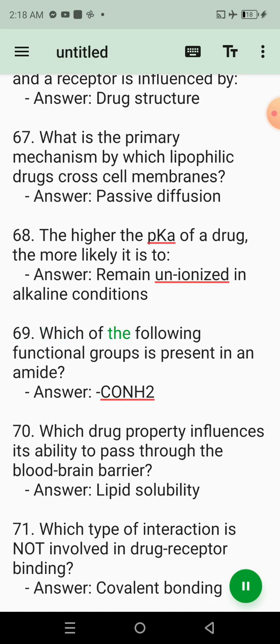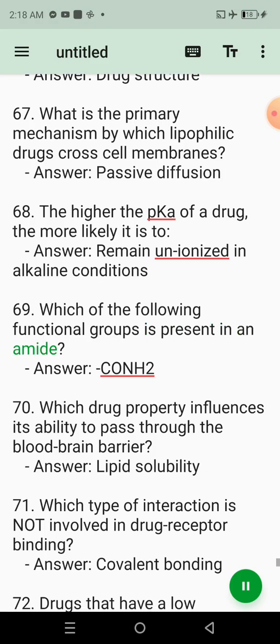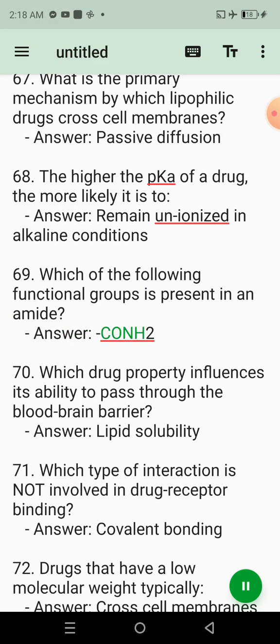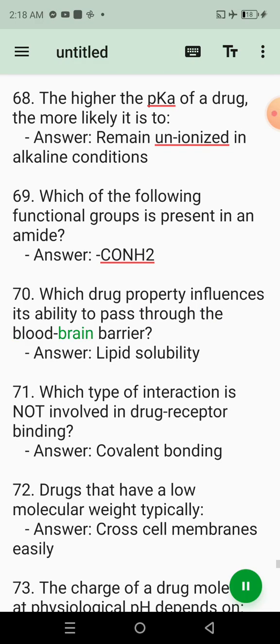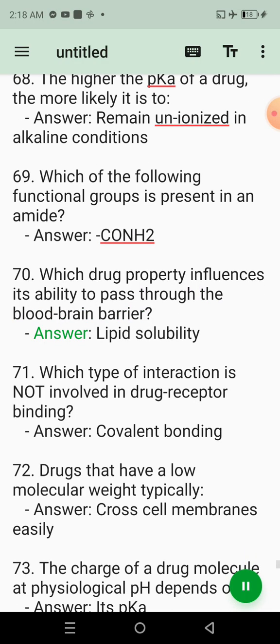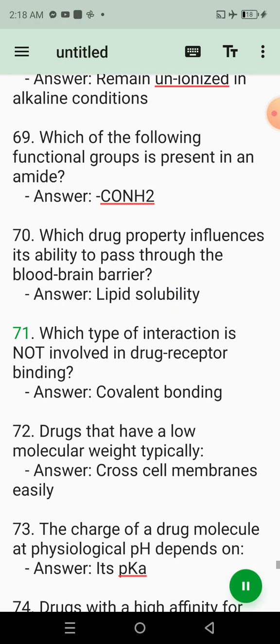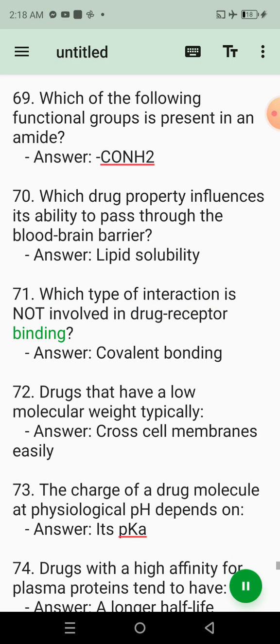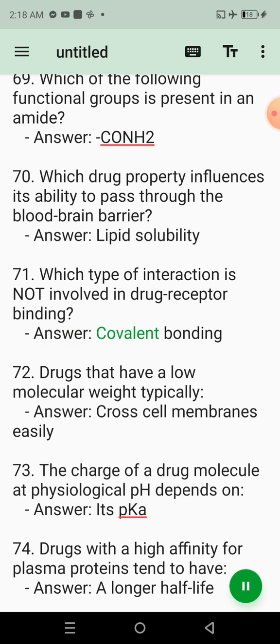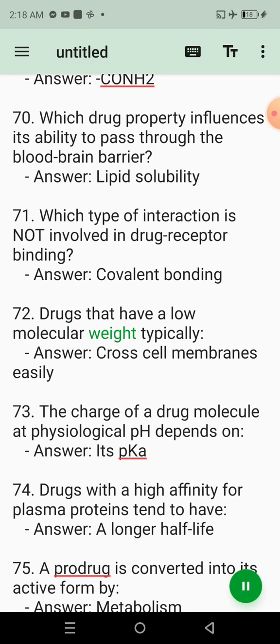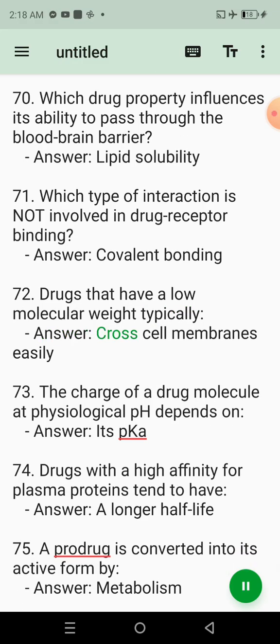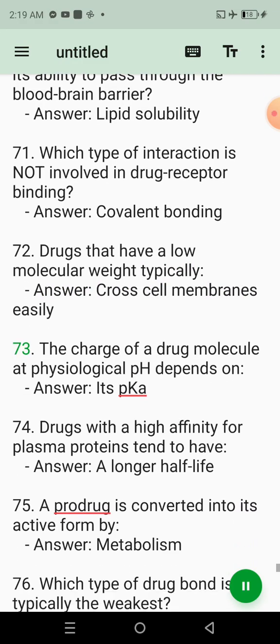69. Which of the following functional groups is present in an amide? Answer: CONH2. 70. Which drug property influences its ability to pass through the blood-brain barrier? Answer: lipid solubility. 71. Which type of interaction is not involved in drug-receptor binding? Answer: covalent bonding. 72. Drugs that have a low molecular weight typically. Answer: cross cell membranes easily.